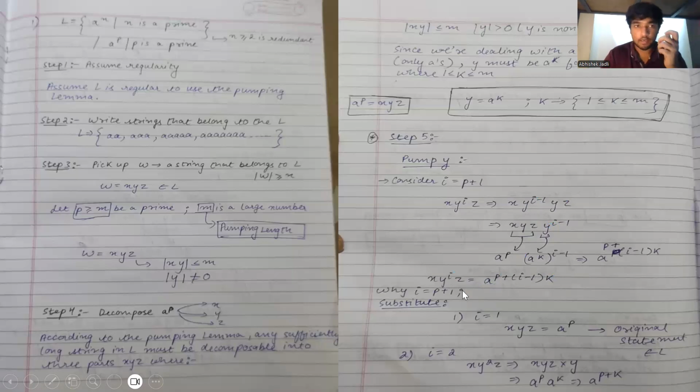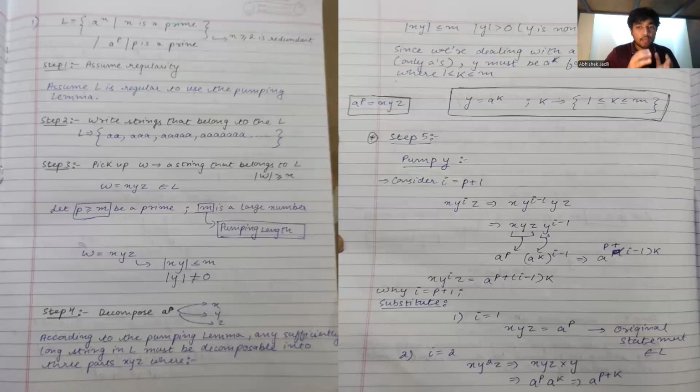Now, why p plus 1? Why did I take p plus 1 over here? First let's try to substitute a value that is not equal to p plus 1. If we substitute i is equal to 1, we get the original string, that is a to the power of p, and that obviously belongs to the language. Now let's try substituting i is equal to 2. For x, y to the power of 2, z, it makes the generalized string into the form of a to the power of p plus k. Now over here, p plus k is the power of a.